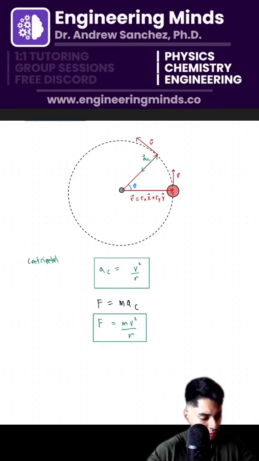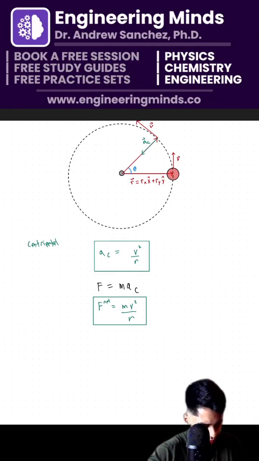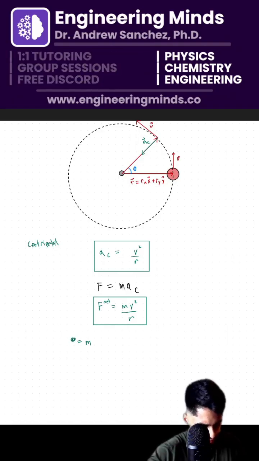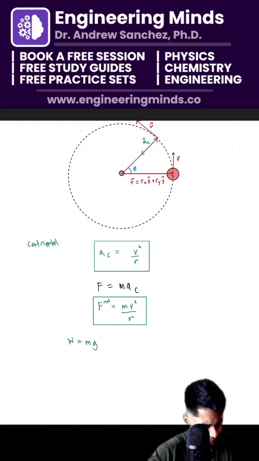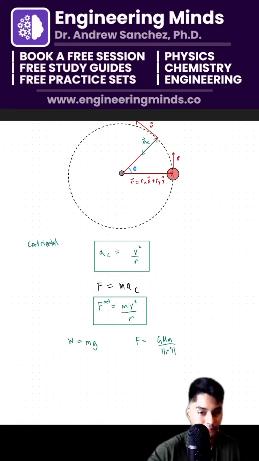Well, what if this is in the presence of gravity? We can still have our other equations from the previous chapters. Recall that weight is equal to mg, where g is our gravitational constant. And we also have Newton's law of gravitation, which is given by G m1 m2 over r squared.